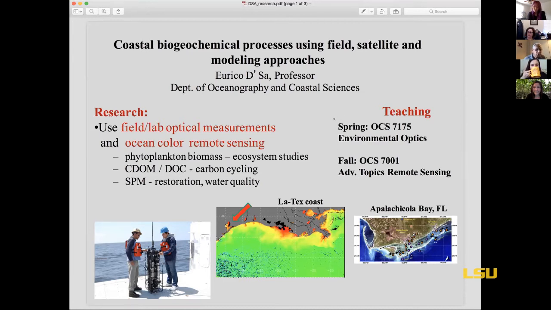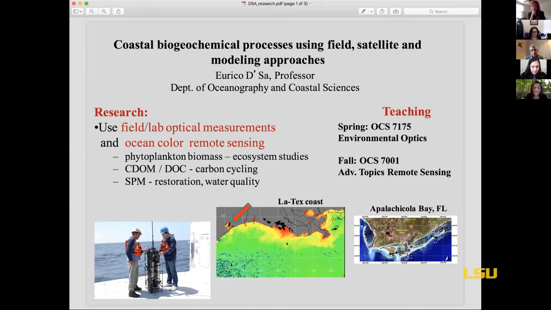My research is, I'm interested in coastal biogeochemical processes using field, satellite, and modeling approaches. In my research, I use field and lab optical measurements and satellite ocean color remote sensing to get estimates of phytoplankton biomass, which is important in ecosystem studies, CDOM, which is colored dissolved organic matter, the optically active fraction of dissolved organic carbon, which is also very important in carbon cycling, and SPM, or suspended particulate matter, which is very important in restoration studies in the Louisiana coast and water quality.